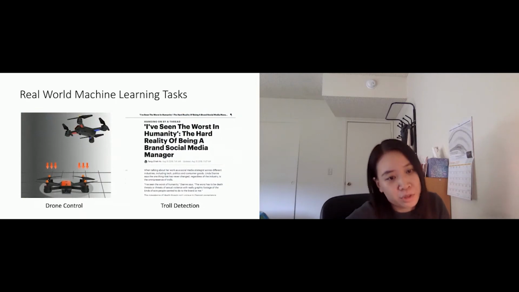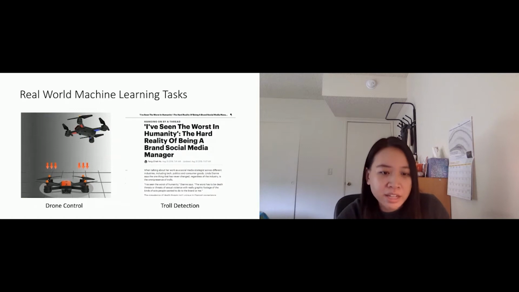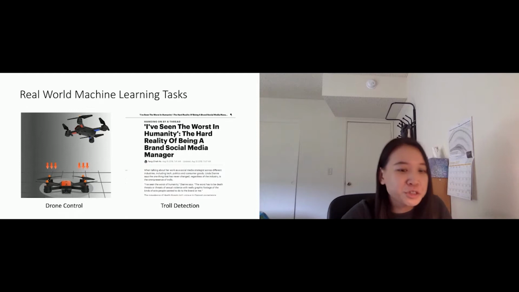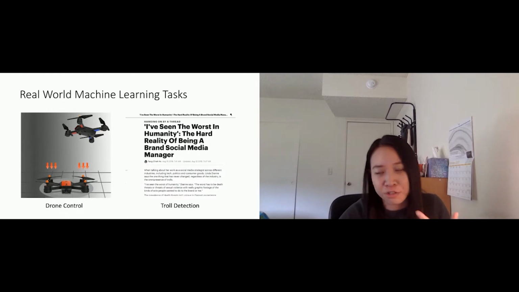Also, control experts want to use machine learning to model some of the very complicated aerodynamics in control systems. And also social scientists want to use machine learning for hate speech detection and for building a more trustworthy social media, which is what we really need right now.